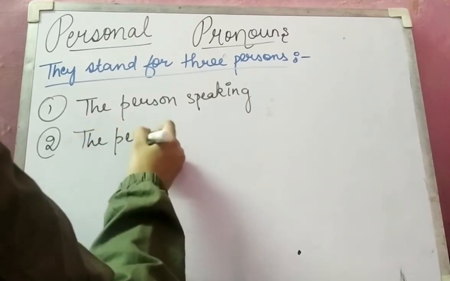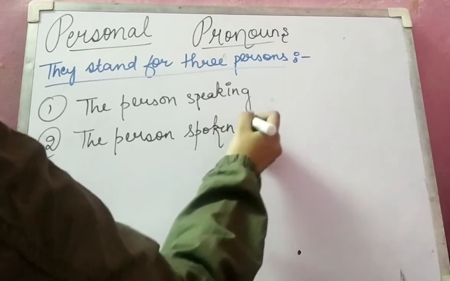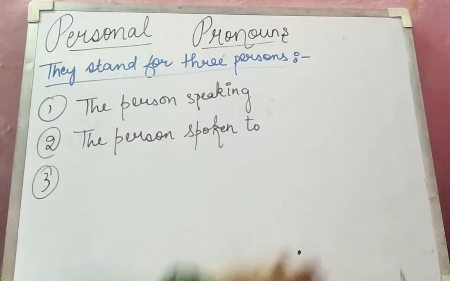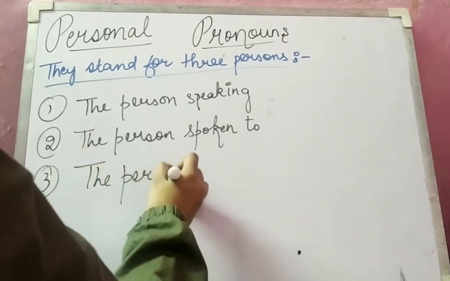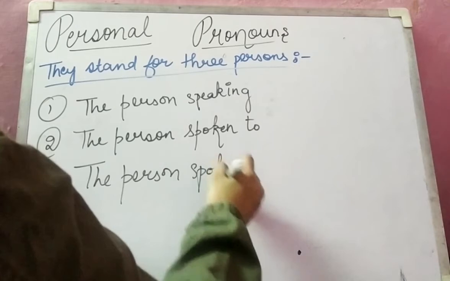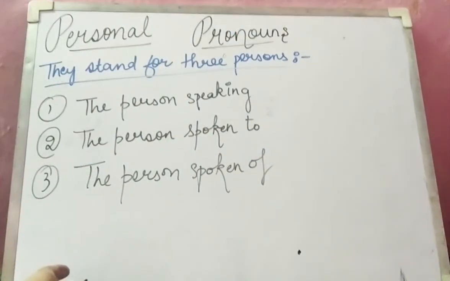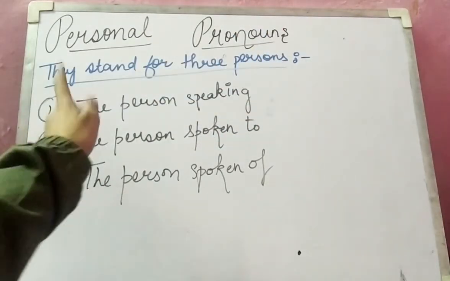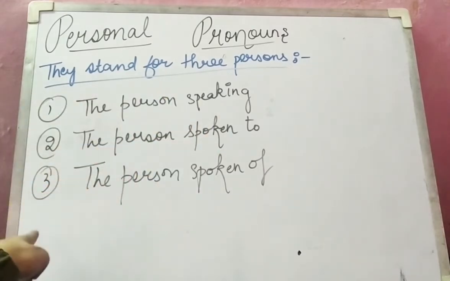The person spoken to. And third is the person spoken of. The person spoken of. So these are the three persons. So the first person is the person speaking, second is the person spoken to, and the third one is the person spoken of.